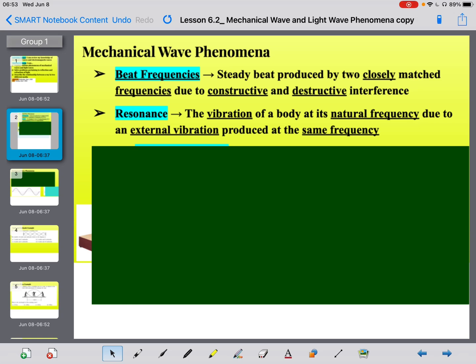This is when a vibration of a body at its natural frequency is caused by an external vibration also produced at the same frequency. So you've probably heard that word resonance before. Where we commonly see this is if an opera singer is singing very high, she can shatter glass, or he can shatter glass. That's actually called resonance, right?